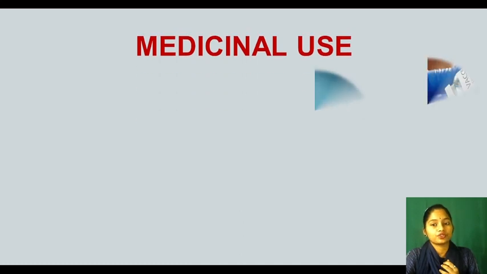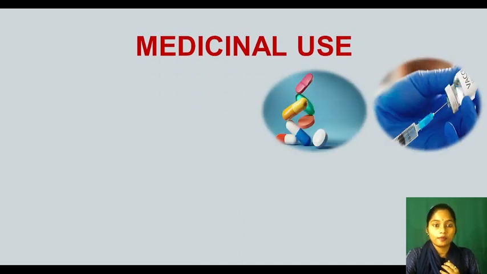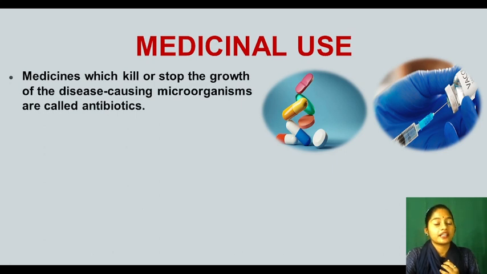Now see medicinal use. We get medicines from microorganisms. Medicines which kill or stop the growth of the disease causing microorganisms are called antibiotics. So whenever we are ill or sick, we take certain medicines. Or you have heard the term antibiotics, right? Take this antibiotic, you will be good. What are antibiotics? Anti means opposite, biotics means life, against the life, not our life, but the disease causing organism's life, is called antibiotics.